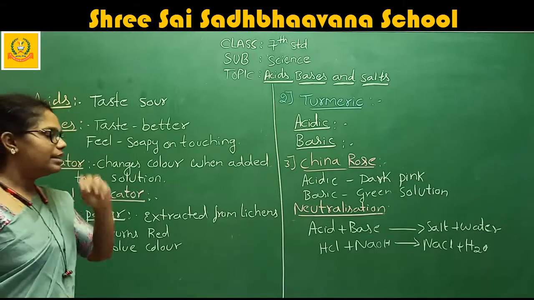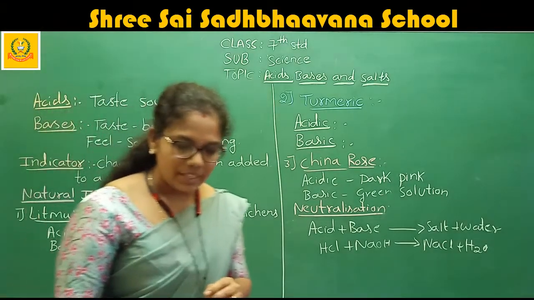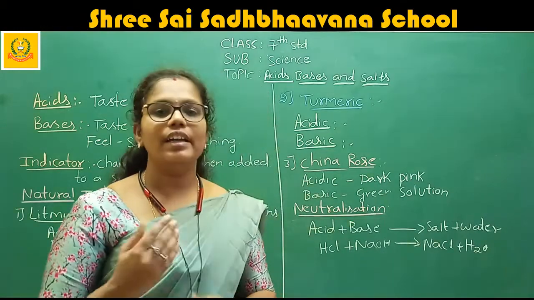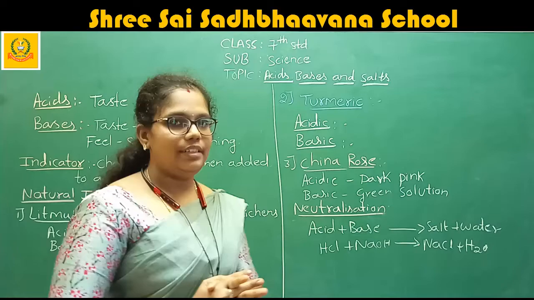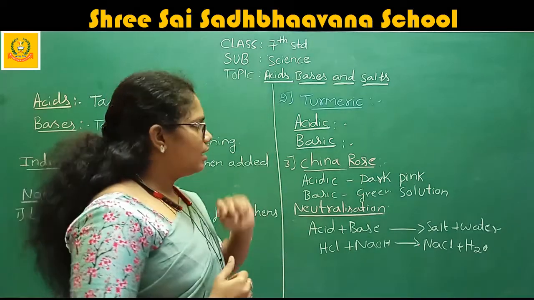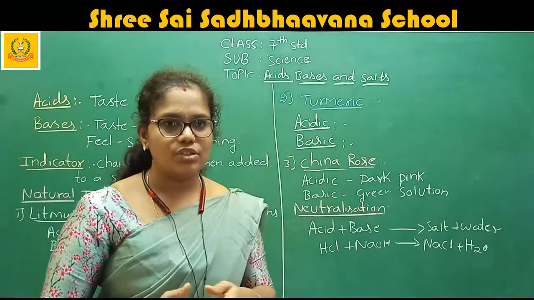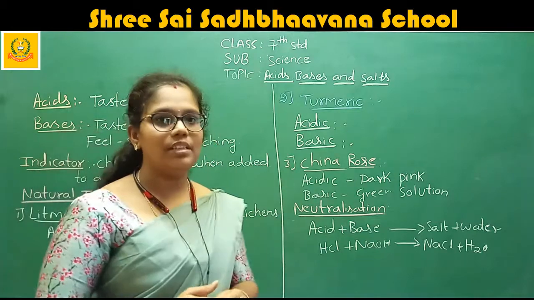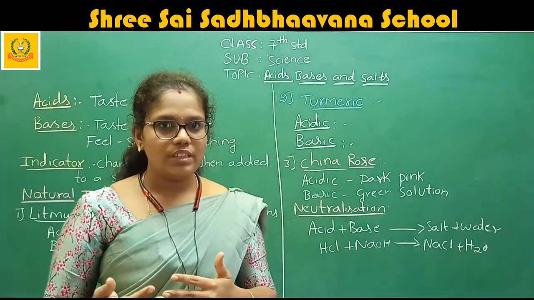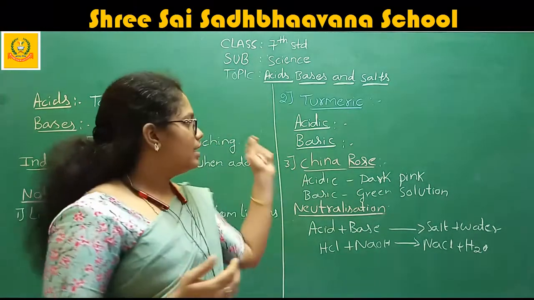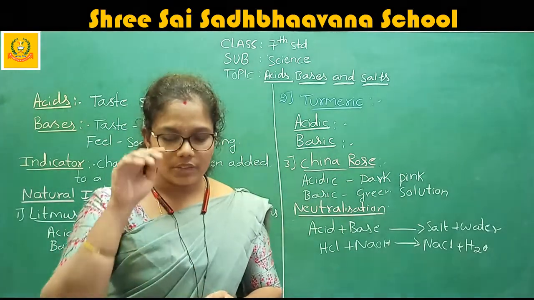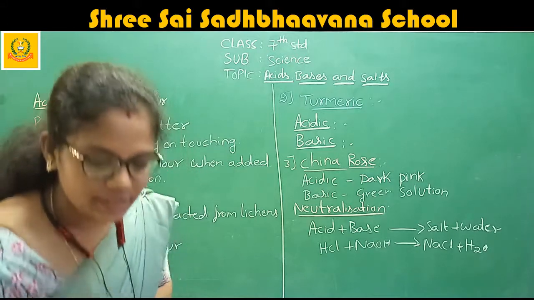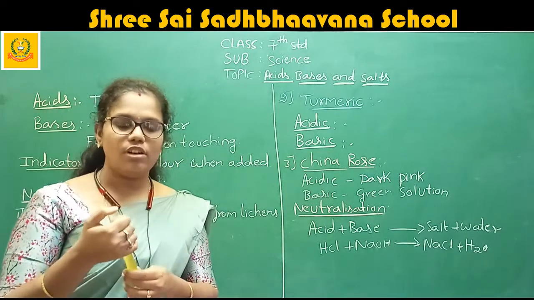Next, we are going with the turmeric. Turmeric is also called one of the natural indicators. Why have I not written anything on the board? What color changes when it is acidic or when it is basic? Now we will only see the experiment and we will write the answer for that. Understood? Okay. Now I am taking some turmeric into the water.